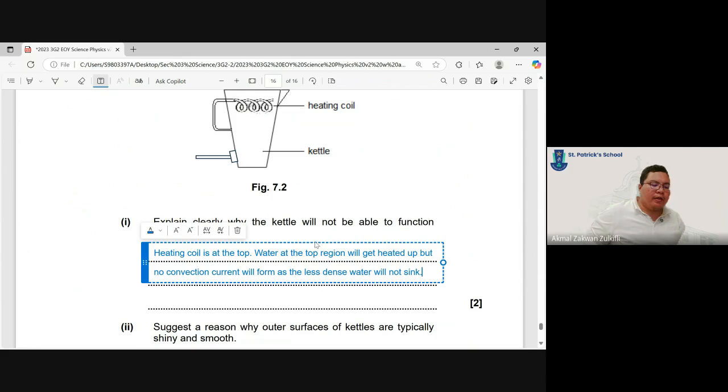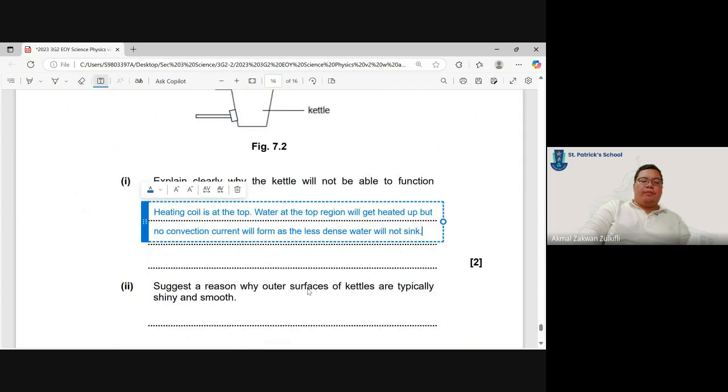Simple. Okay, so you tell me about heating coil. So what's wrong in the thing being on top? It's just that no convection current can actually form.